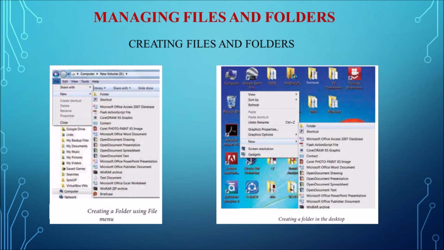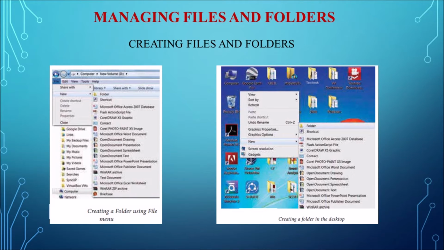So the first one is managing files and folders. In Windows 7, we can organize the documents and programs in the form of files and folders. We can perform various actions with respect to the files and folders like move, copy, rename, delete, and search. All these actions we can do with respect to the files and folders. The first one we are going to see is creating files and folders.